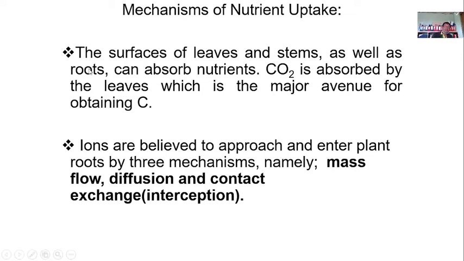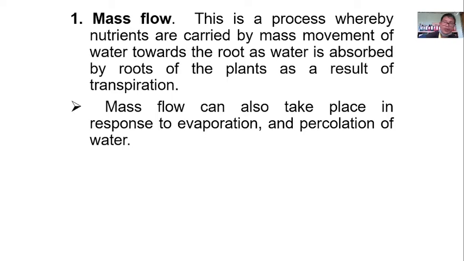Here, the surface of the leaves and stems as well as roots can absorb nutrients. But the carbon dioxide is absorbed by the leaves, which is the major avenue for obtaining carbon as a source of nutrients for the plants. Now, these are the mechanisms by which the nutrients or the elements or ions are taken in by the plant: mass flow, diffusion, and contact exchange. What are these? Mass flow is the process whereby the nutrients are carried by mass movement of water towards the root, as the water is absorbed by the roots of the plants as a result of transpiration.